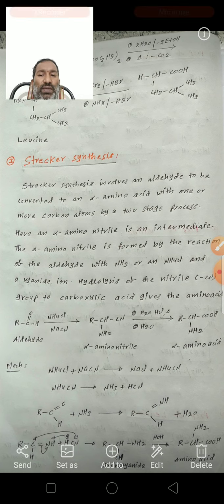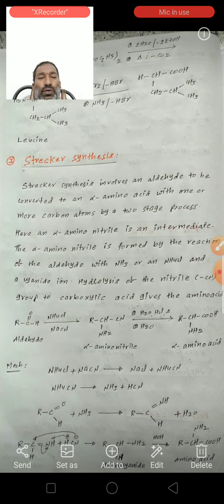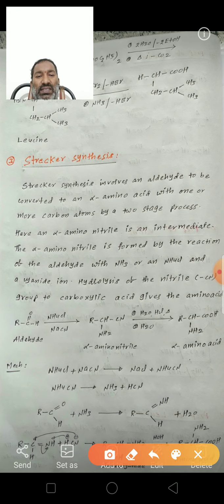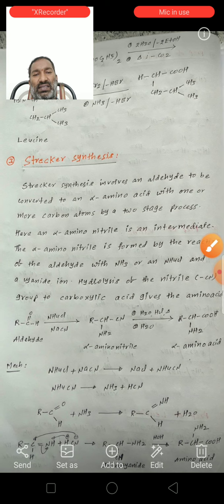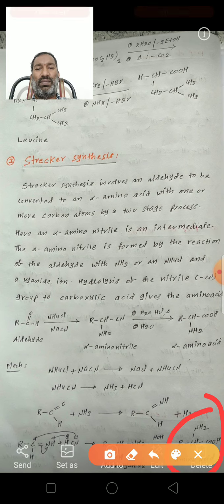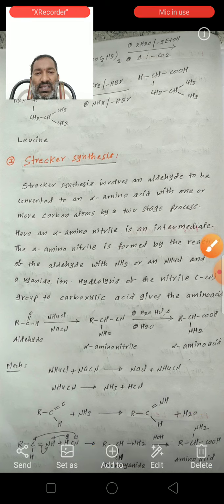This alpha amino nitrile undergoes hydrolysis. This cyanide group converts into a COOH group, so alpha amino acids will form. This is the Strecker synthesis. This is the mechanism of Strecker synthesis.